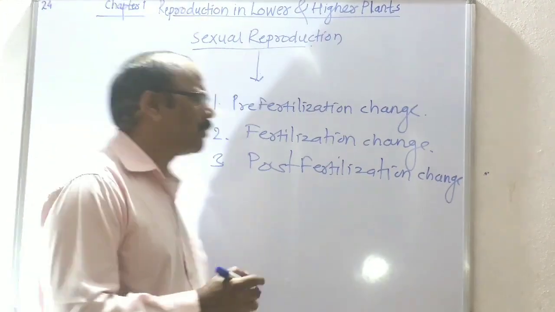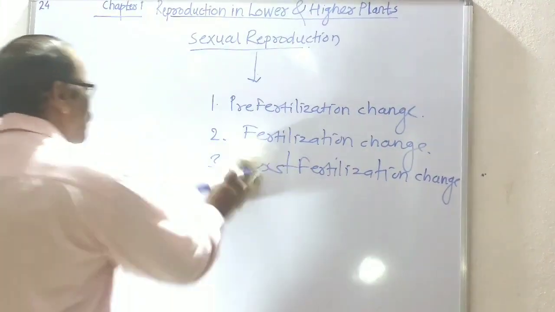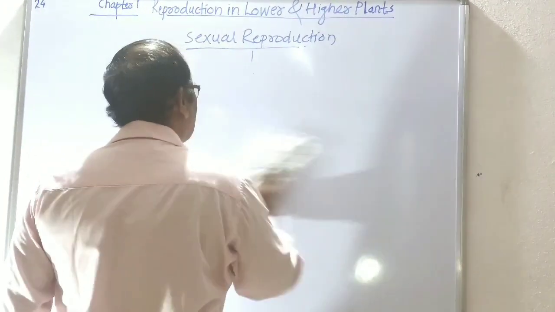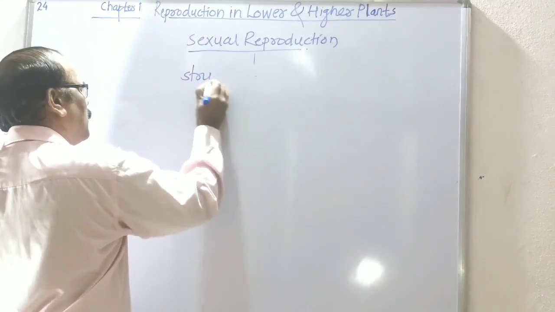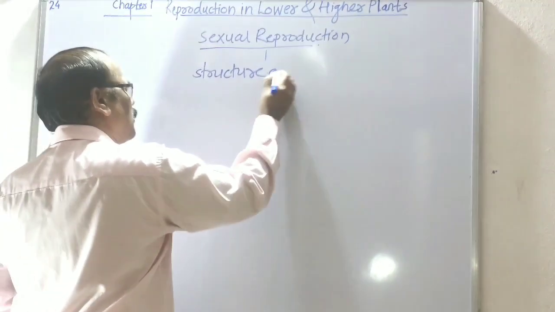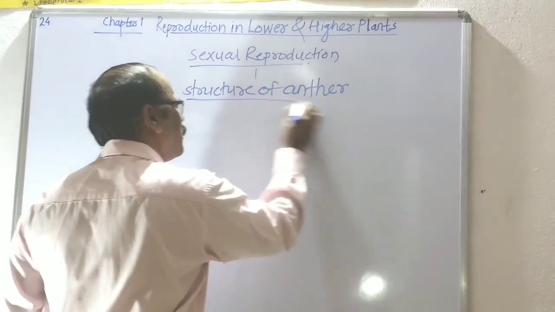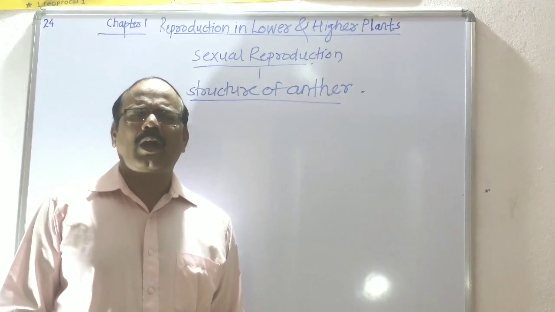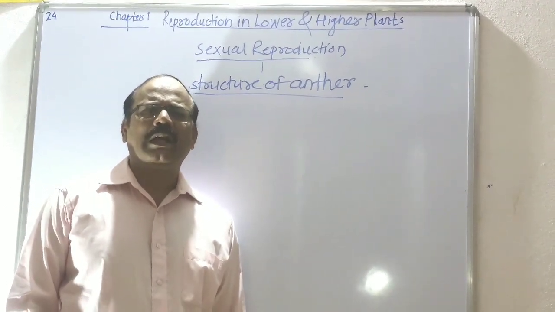Today we learn about the structure of the anther. The androecium is the male reproductive part of the flower.